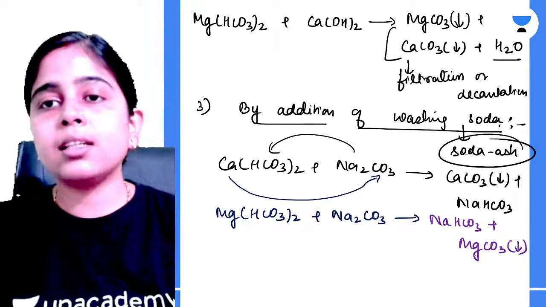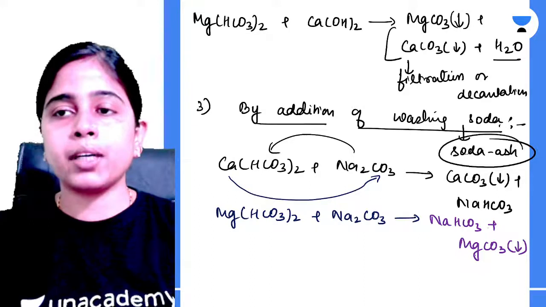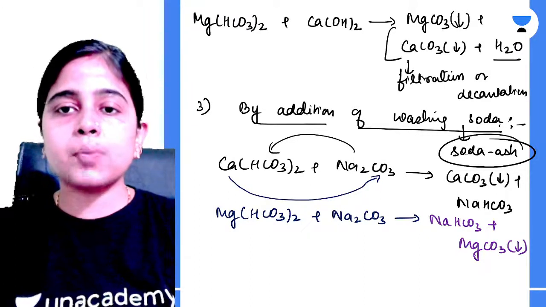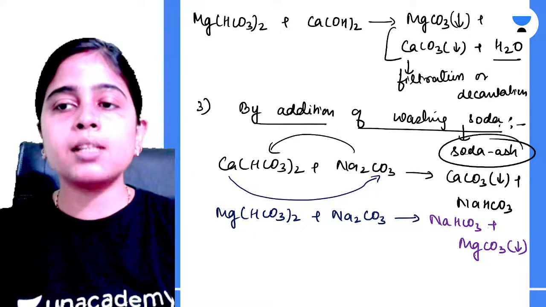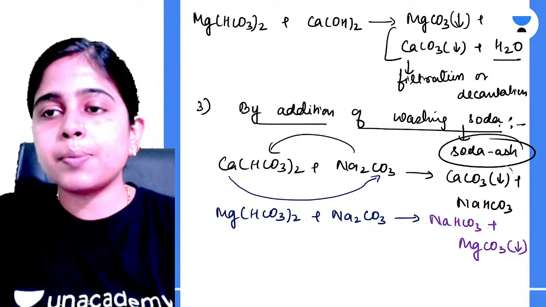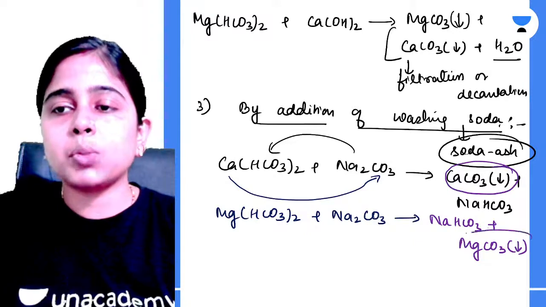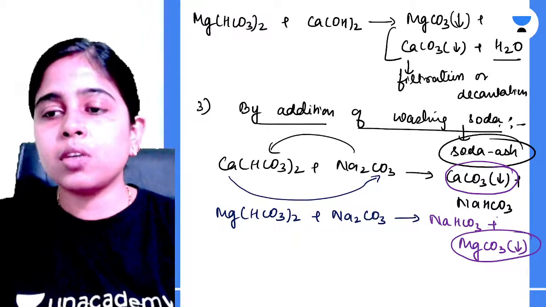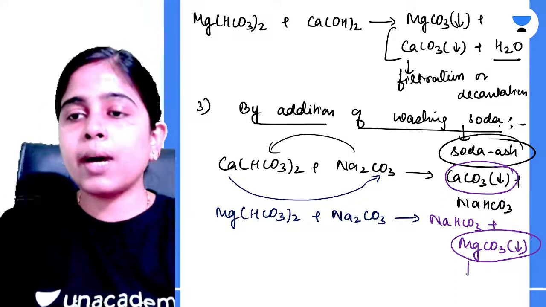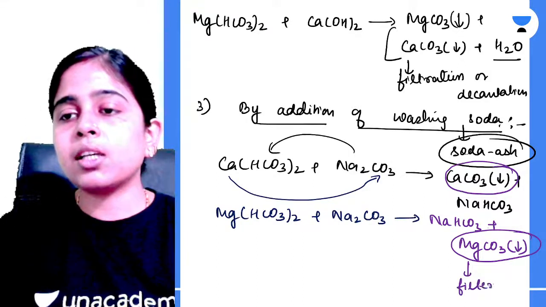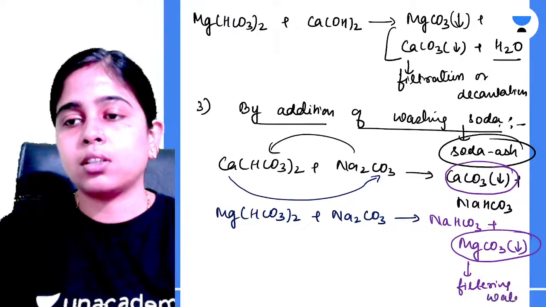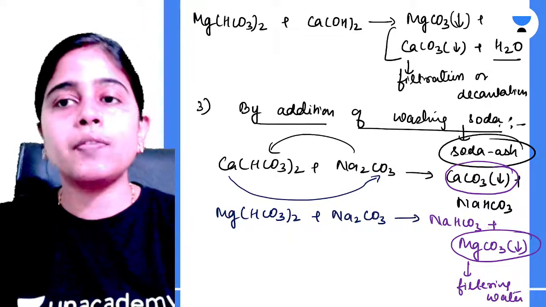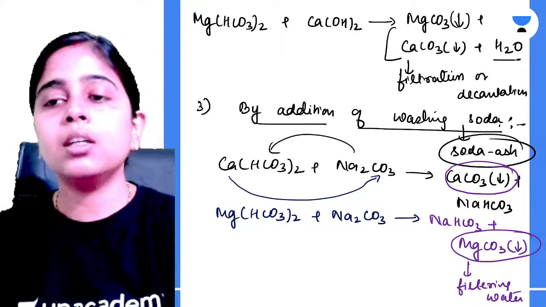So this is again a method for removal of temporary hardness by adding soda ash to calcium bicarbonate or magnesium bicarbonate, and hence insoluble precipitates of calcium carbonate and magnesium carbonate are formed, which can be removed by filtering the water. So these are the three different methods for removal of temporary hardness from the water.